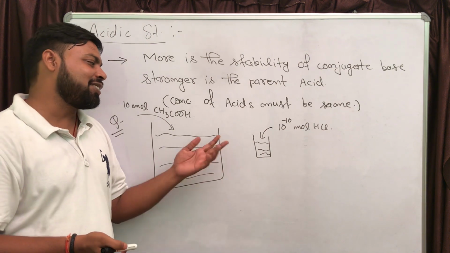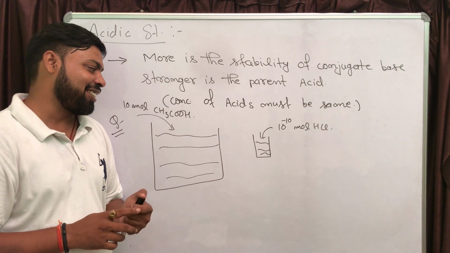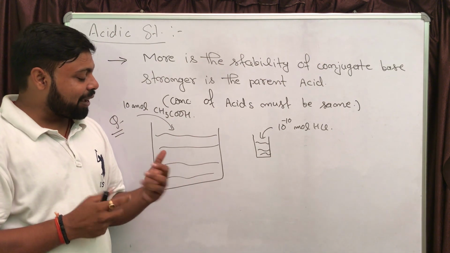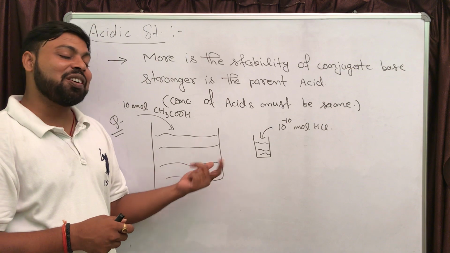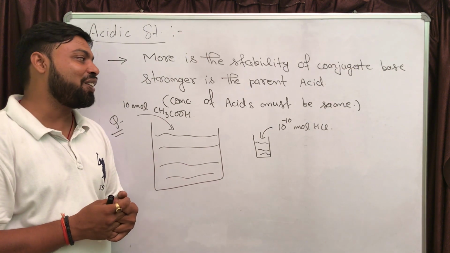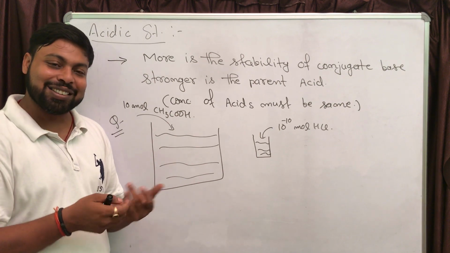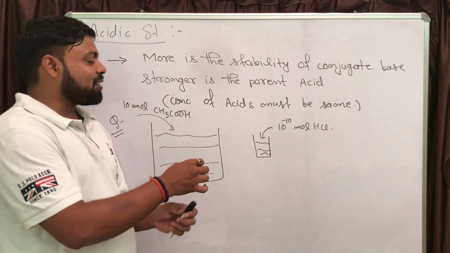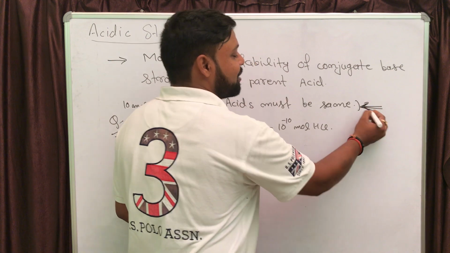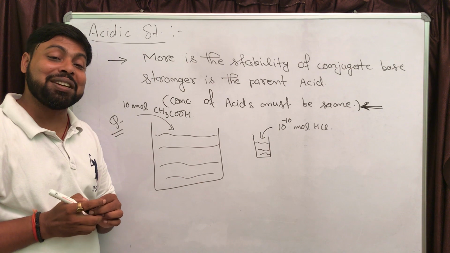We already know that HCl is a stronger acid than acetic acid. HCl is always stronger than acetic acid. Why is that statement wrong? Actually, what I am doing here is changing the concentration of acids. If you are changing the concentration of acid, then you cannot use the statement more is the Ka value, stronger is the acid, or lesser is the pKa value. So just remember the condition that the concentration of acids must be the same.